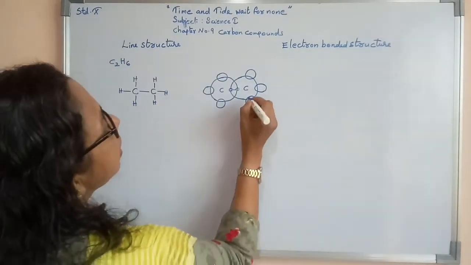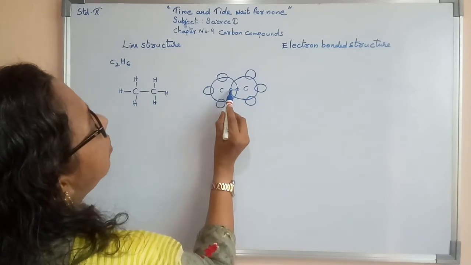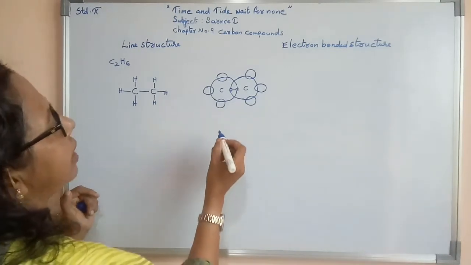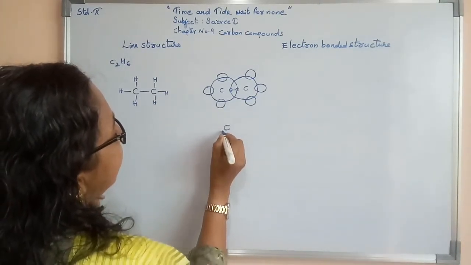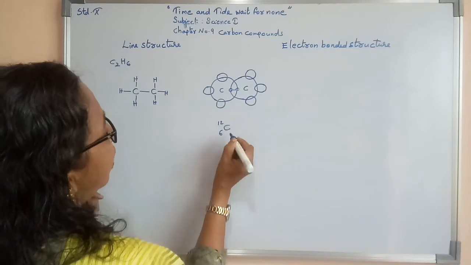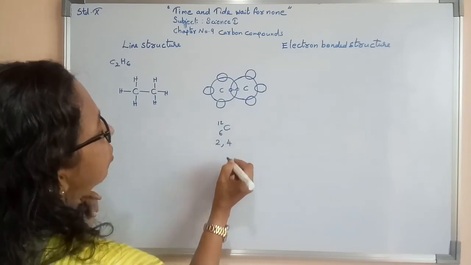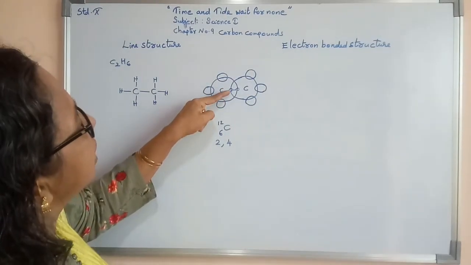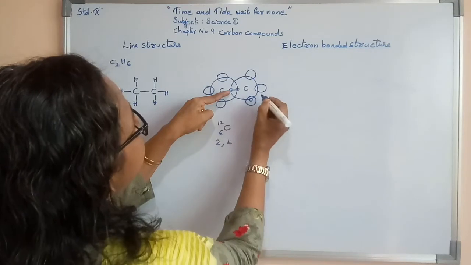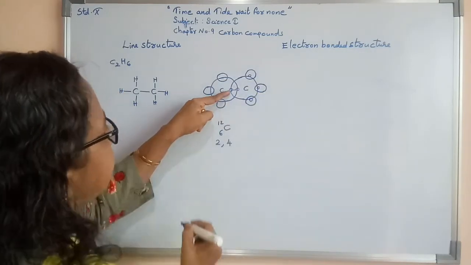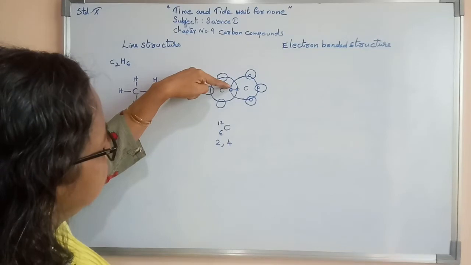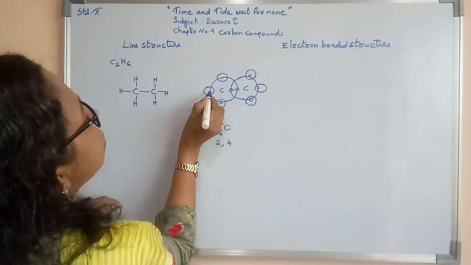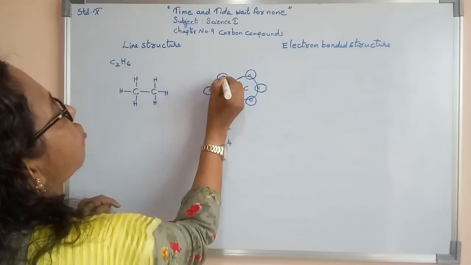Carbon's atomic number is 6, mass number 12, electronic configuration 2, 4. So the outermost orbit of carbon has 4 electrons. One electron I showed here, and the remaining 3 here. Similarly the other carbon has 1 electron shown for the bond, and the other 3.